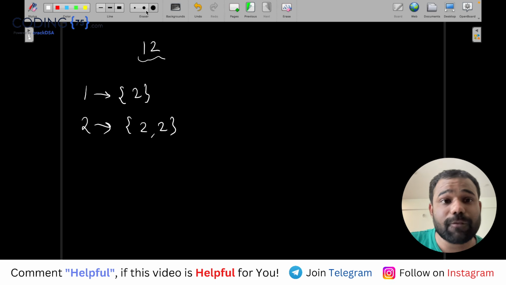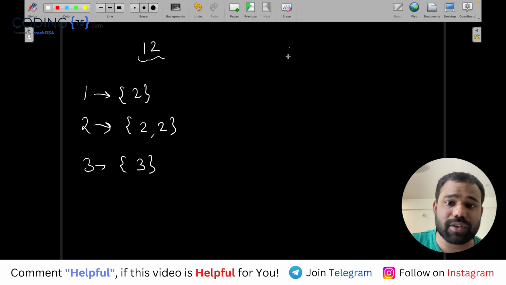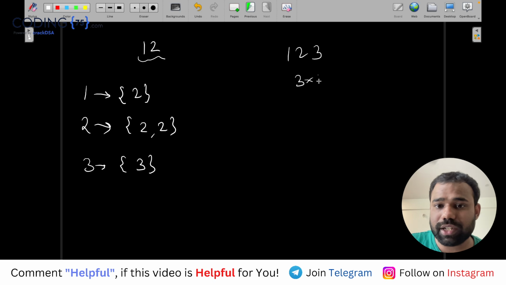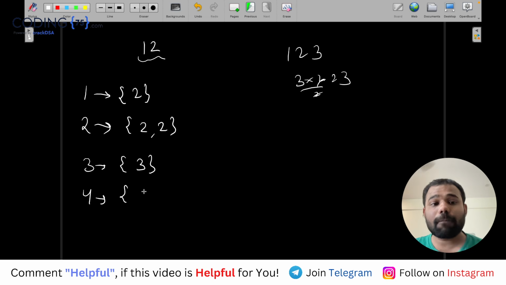Okay, now if you want 3 subarrays without inversion, it should be just 3, because if you write 1, 2, 3, then only 3 are possible. Now let's say you want 4 subarrays without inversion. For 4, multiple answers are possible.